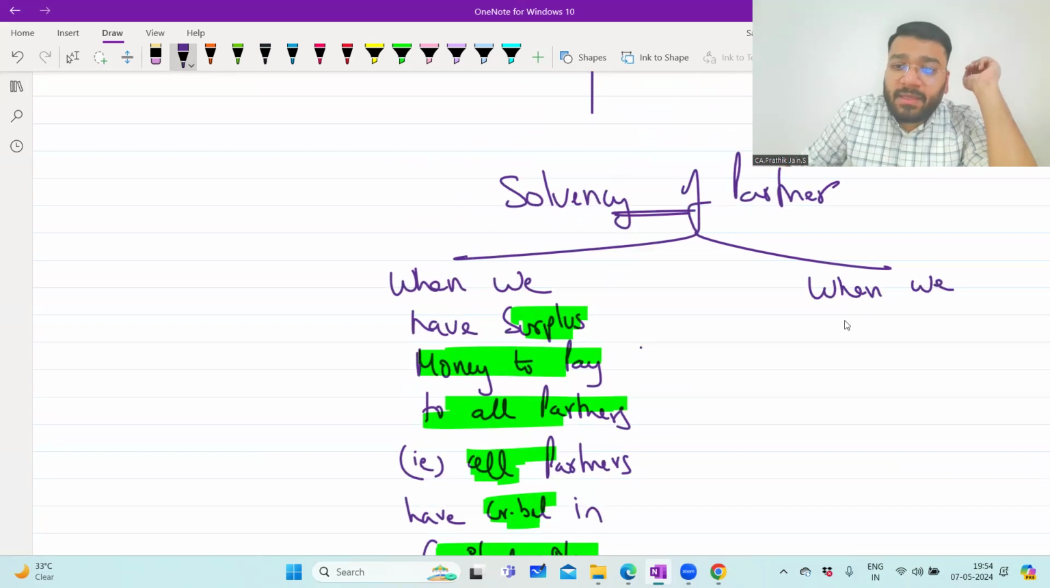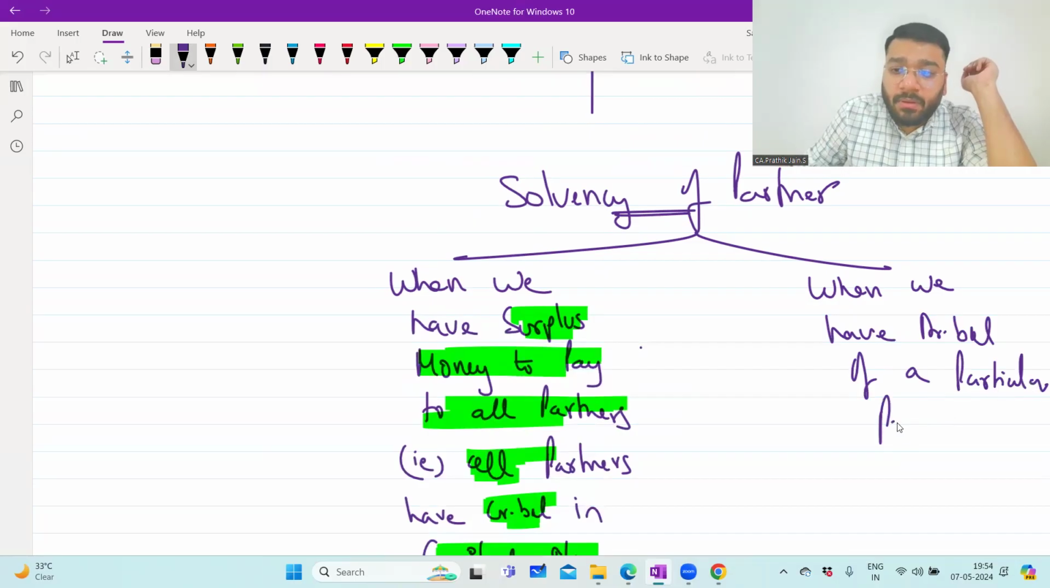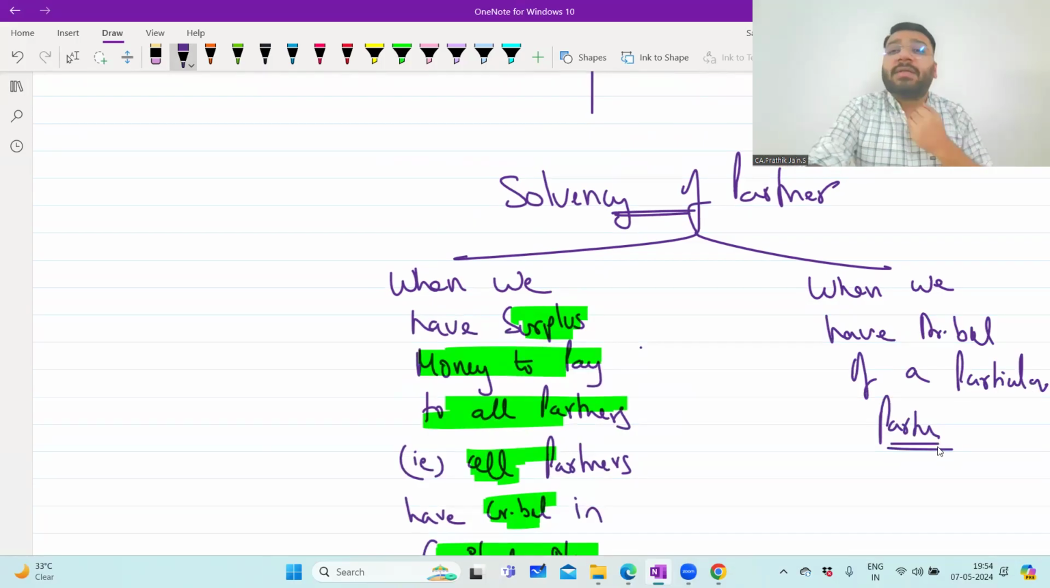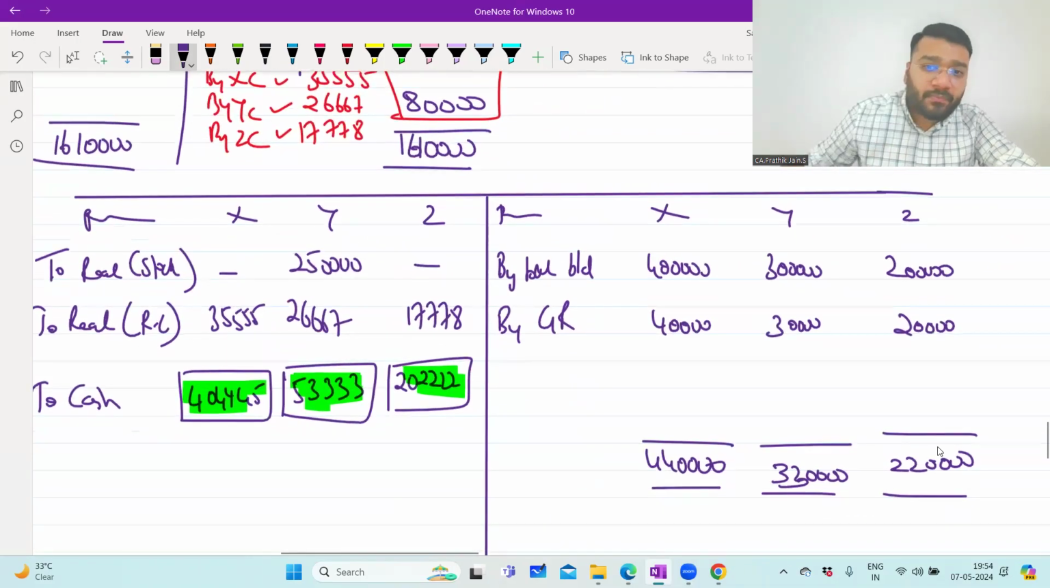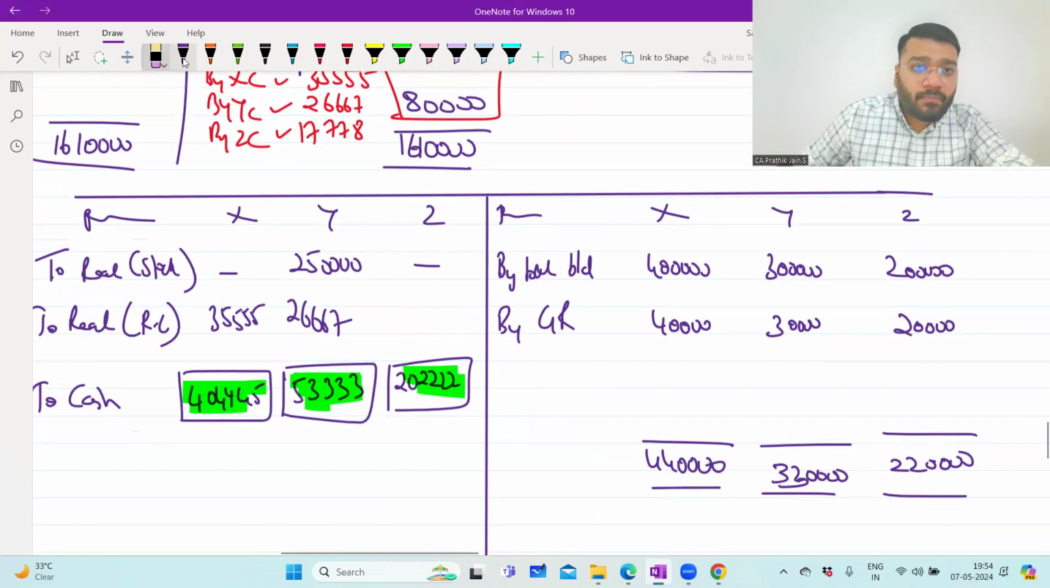When we have a debit balance of a particular partner, means what, sir? Imagine a scenario. I'm just taking a random value. Let's suppose here the realization loss for partner Z. I'm just taking a hypothetical figure just to make you understand the concept. Imagine here it is 3 lakh rupees.